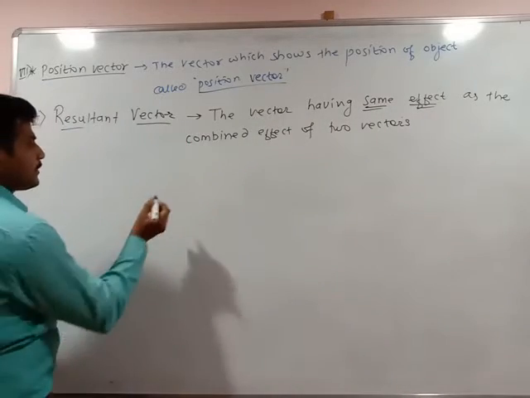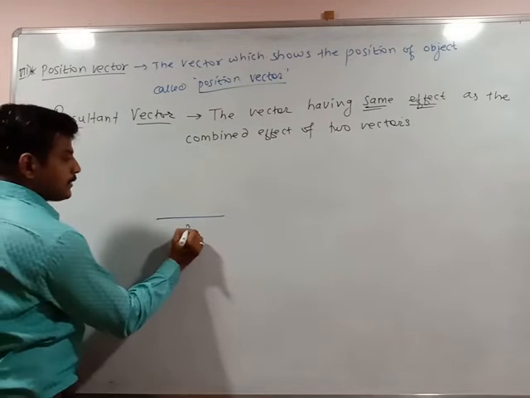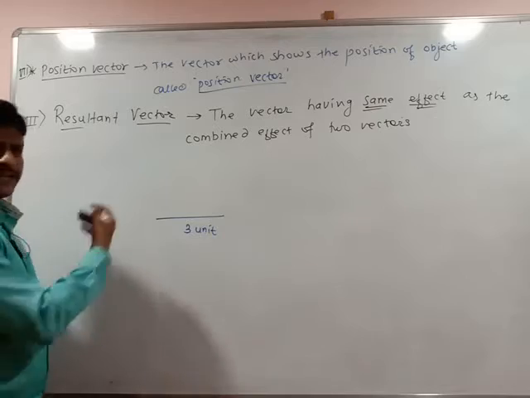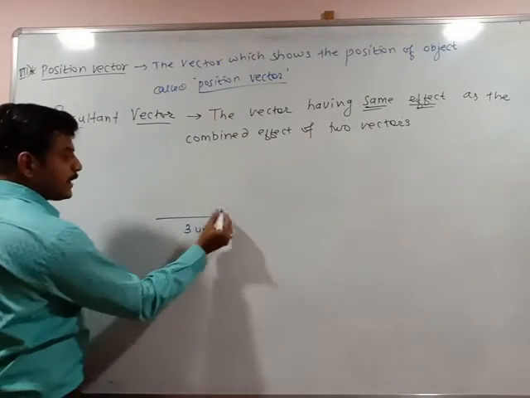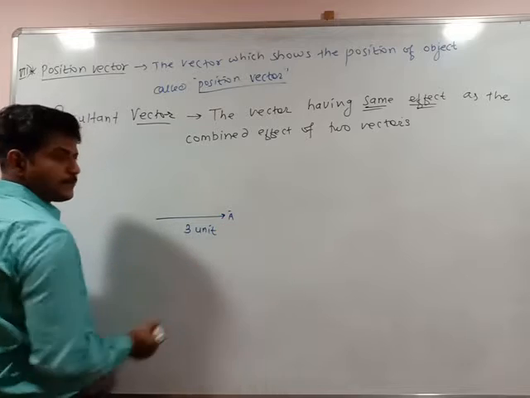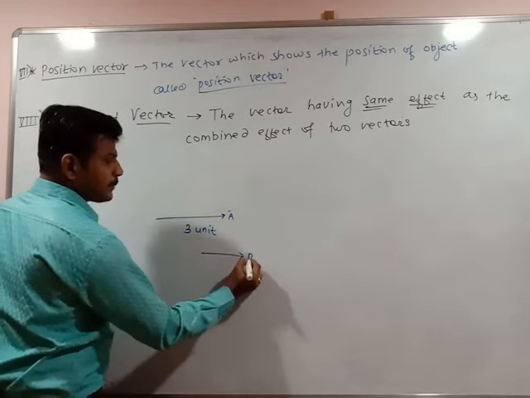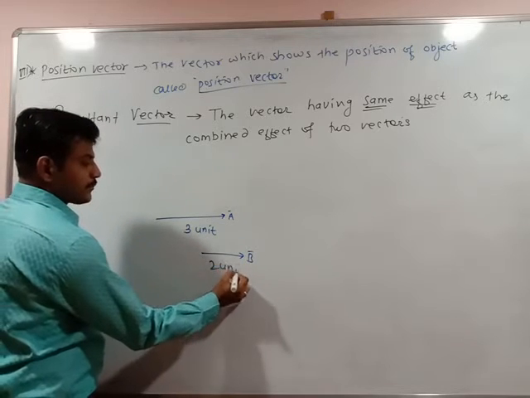Same effect means what? Suppose here is one vector, having a magnitude of 3 units. I don't know whether it is 3 meter, or 3 meter per second, or 3 meter per second square. This is one vector a bar, moving in one direction. This is the second vector b bar, having 2 units.